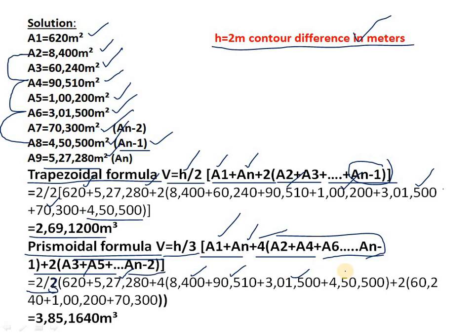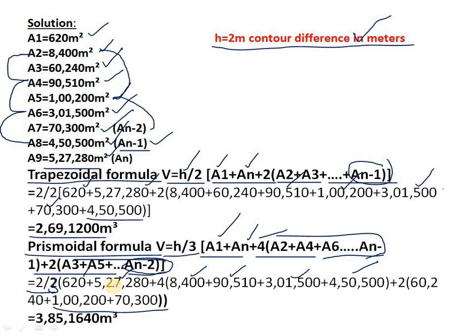So this is nothing but 4,50,000 and plus of 2 into, again the next value will be A3, then after A3 the value will be A5, and after A5 the value will be A7. So that is nothing but AN minus 2. Here AN minus 1 is nothing but 4,50,000 and AN minus 2 is 70,300. So that is written here in the formula, and after getting here we have to do the calculation.